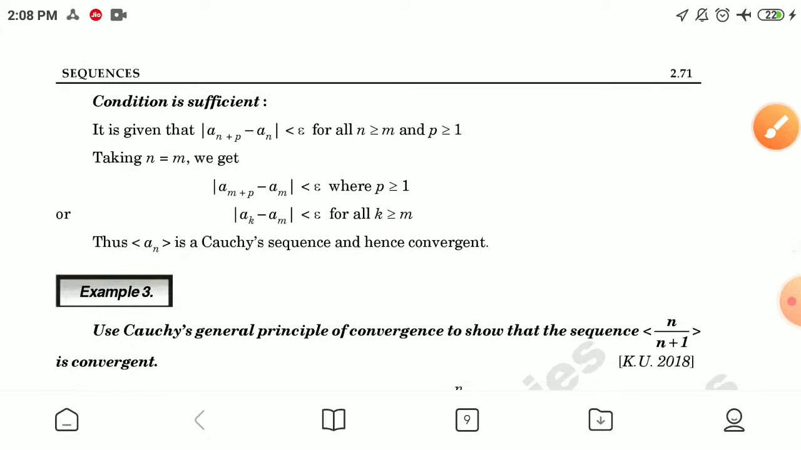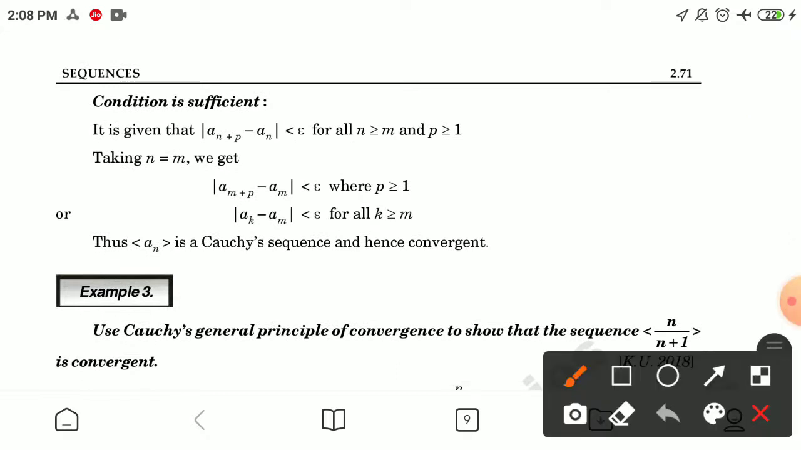Now the condition is sufficient. It is given that |an+p − an| is less than epsilon for all n greater than or equal to m and p greater than or equal to 1. Taking particularly n equal to m, we get |am+p − am| is less than epsilon where p is greater than or equal to 1, or |ak − am| is less than epsilon for all k greater than or equal to m. Thus an is a Cauchy sequence and hence convergent.